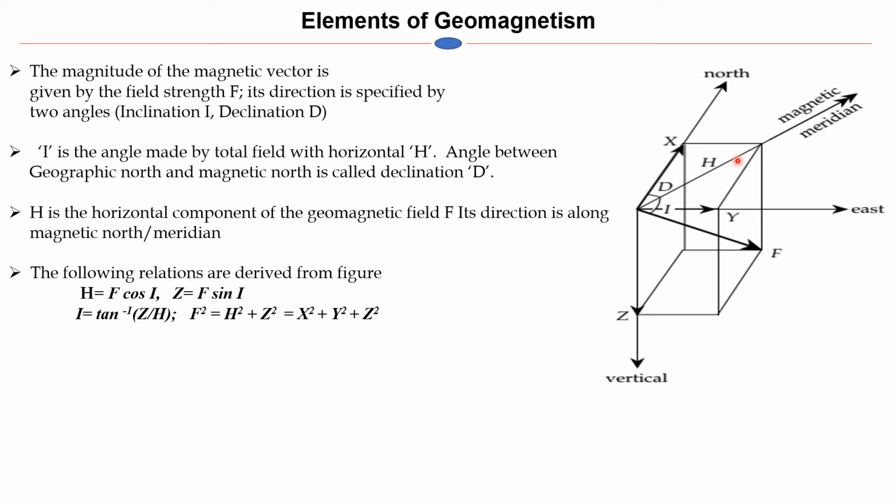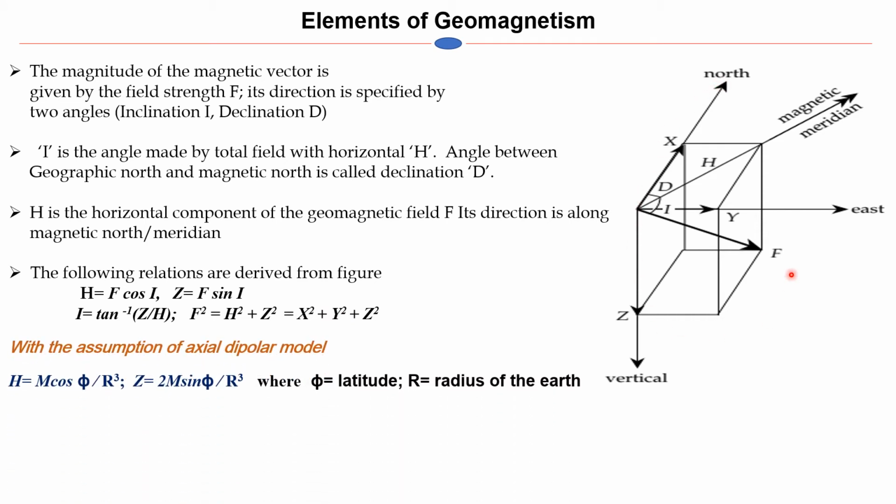And H here is the horizontal component of the magnetic field. Its direction is along the magnetic meridian. So some relations we can apply: H can be written as F cos I, the component of F along this direction, and Z, the vertical component of the magnetic field, is F sin I. So I can be written as the inverse tan of Z by H, and the total magnetic field squared can be written as the horizontal component squared plus the vertical component squared; F squared can be written as x squared plus y squared plus z squared from this figure.